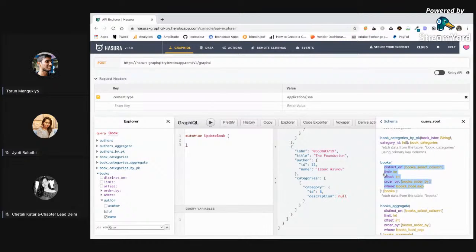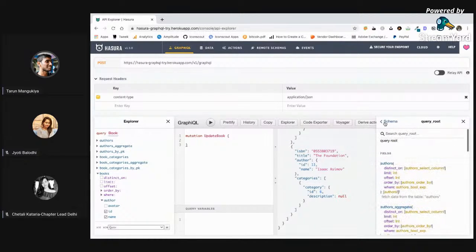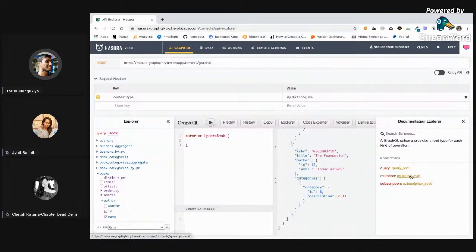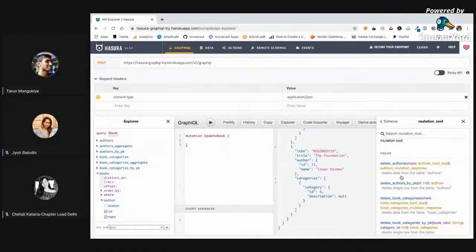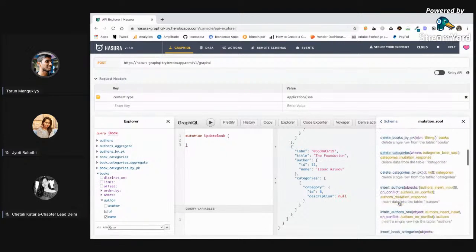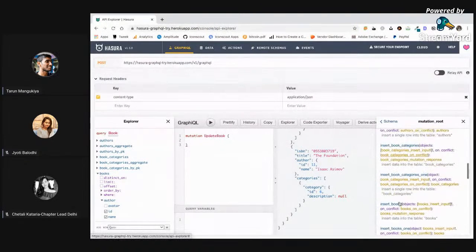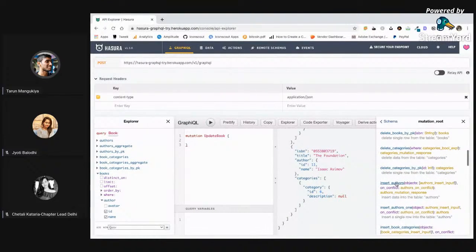and we can basically get the data, right? Like we were looking for a mutation, so let us see what mutations we have available. We have multiple mutations available. Let us try with the simple one. I think insert authors, I suppose. Yeah, insert authors, right?